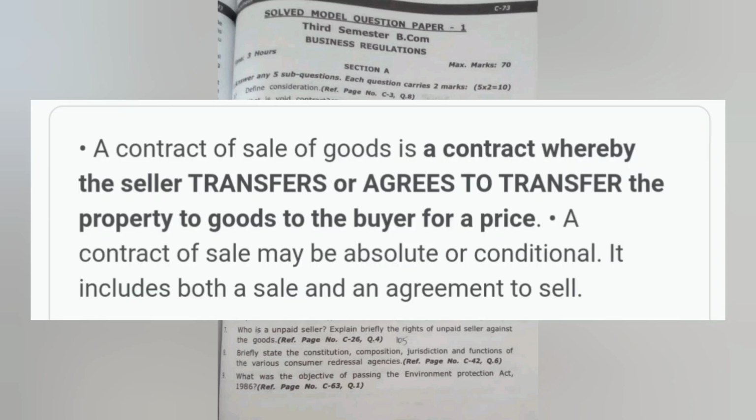So, a contract of sale of goods is a contract whereby the seller transfers or agrees to transfer the property in goods to the buyer for a price. A contract of sale may be absolute or conditional. It includes both a sale and an agreement to sell. So, that is all about a contract of sale. The next question after this is the objective of the Competition Act.